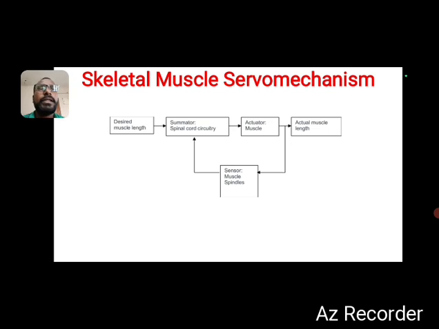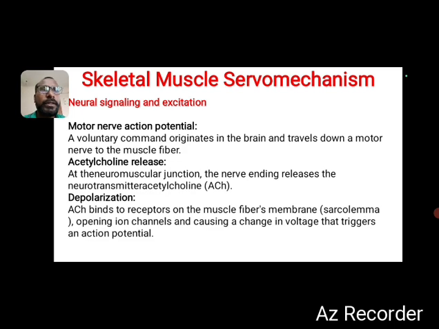Based on that, the difference is obtained, similar to the working learned in the previous pupillary control system. Finally the summator produces the error, and this error is given to the actuator muscle. Based on the error, the actuator muscle takes the control action, which controls the actual muscle length. Based on that, the muscle contracts or expands. This is the explanation.